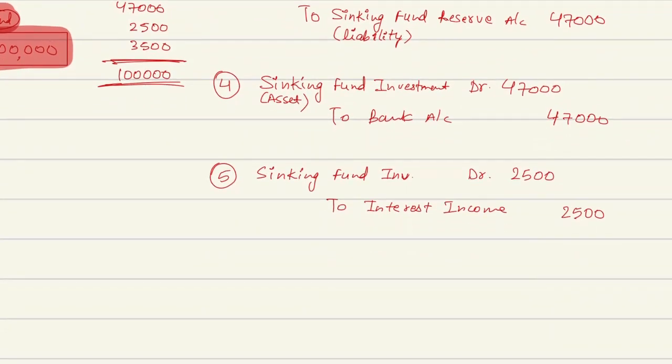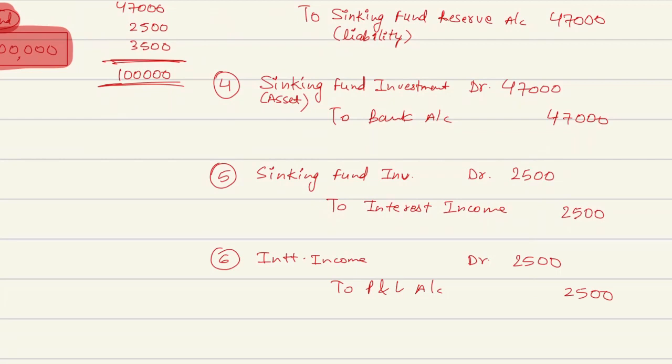And this interest income will be transferred to the P&L as we normally do. Transfer of all entries: interest income account debit 2,500, and it will go to my profit and loss account as an income. This is the whole accounting for your sinking fund.